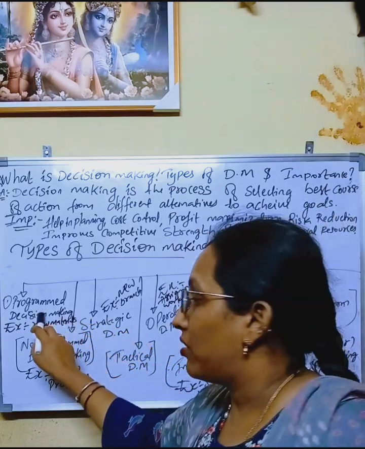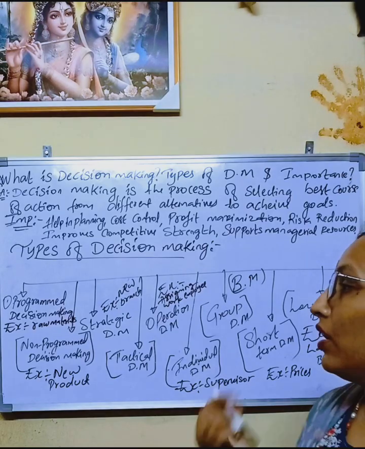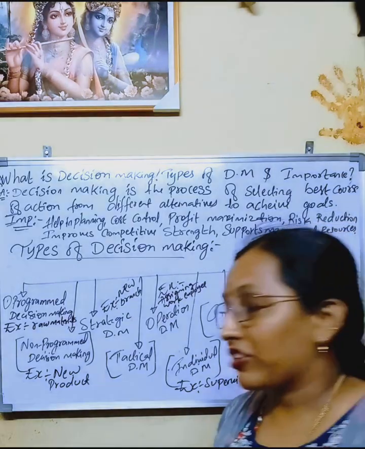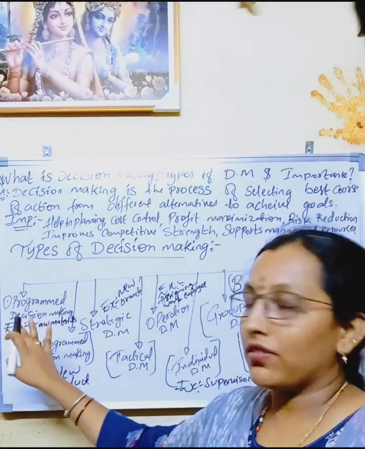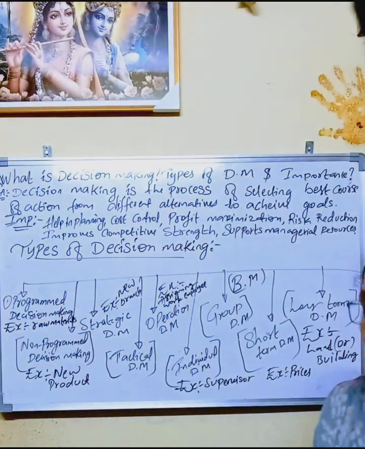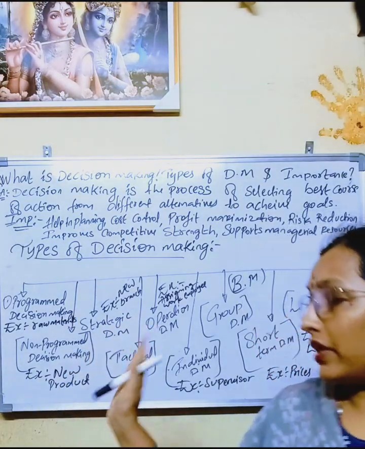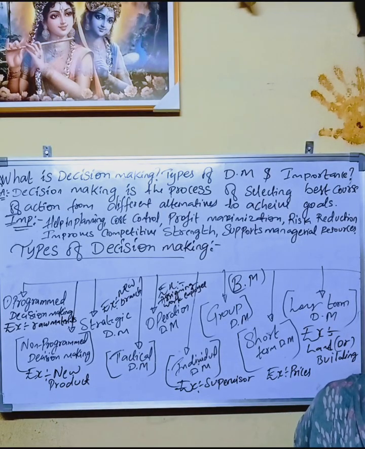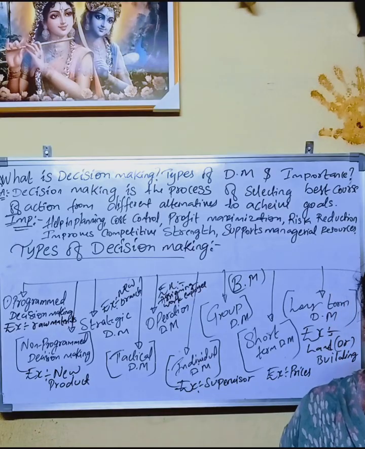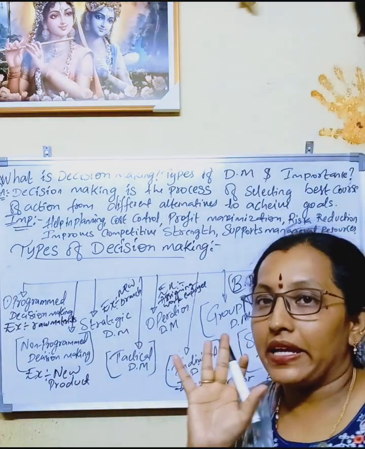If we talk about the types of decision making, there are programmed decision makings, which means routine. It is routine work that usually happens monthly. It routinely happens in a manufacturing unit, like purchasing raw materials from the suppliers. We call it programmed decision making. And non-programmed decision making is nothing but introducing any new product in a business unit. It is non-programmed, which means it does not routinely happen in any specific period of time. This non-programmed decision making takes place.